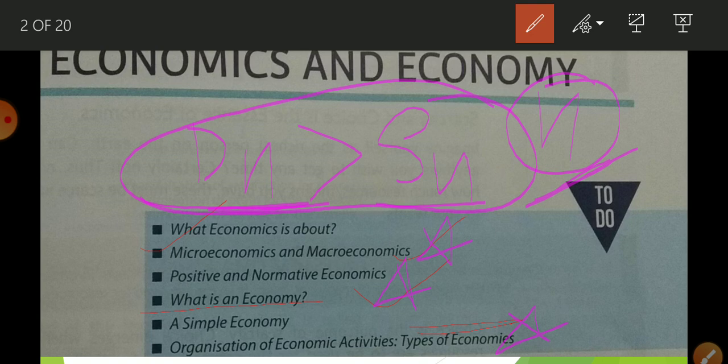Okay, so we have made a quick revision. Now I'm going to start today's topic, that is micro and macroeconomics. So let me start it. First of all, what is microeconomics and what is macroeconomics? Actually there is too much confusion, and there is also a question about the syllabus.